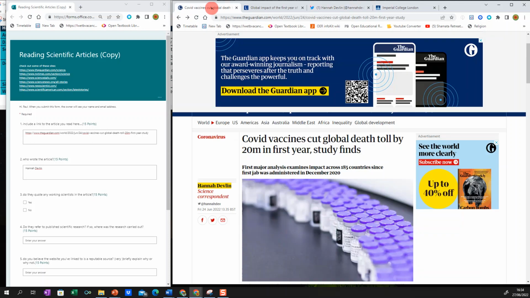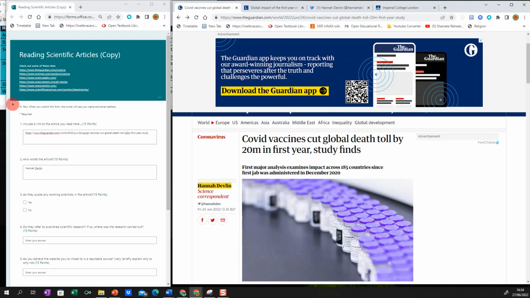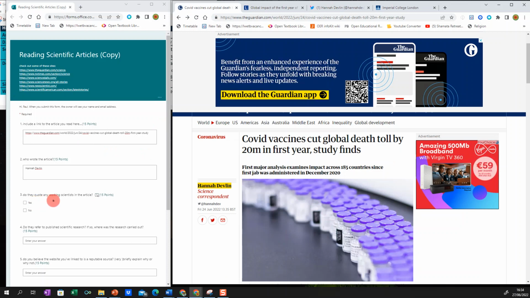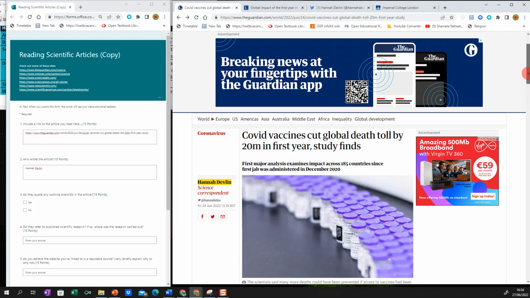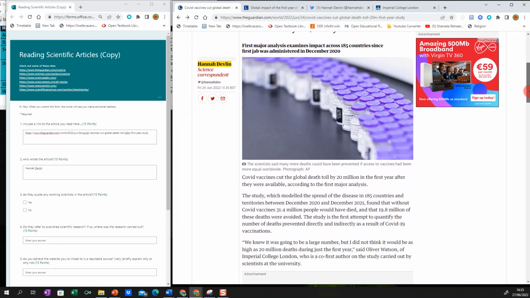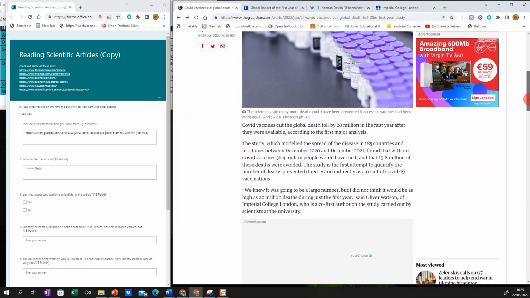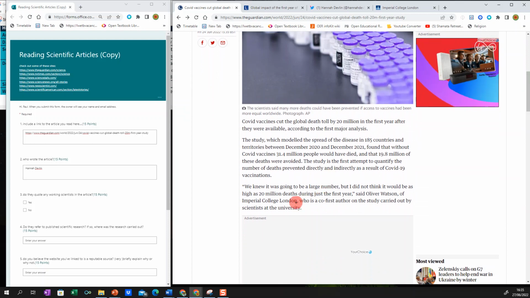If we go back here, we want to think about whether they quote any working scientists in the article. If we look down through the article, and again you're going to read through it, we can see that we have a quote from a particular scientist, Oliver Watson of Imperial College London.